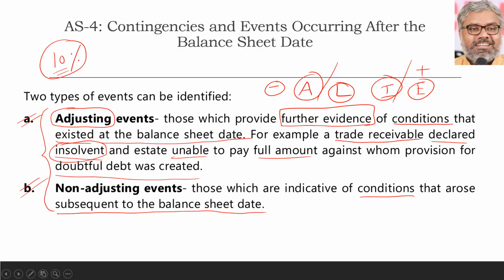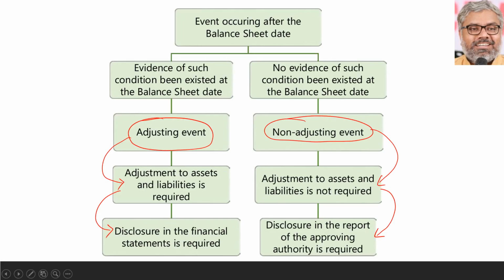The second point is whether that event is an adjusting event or a non-adjusting event. Conditions we know. It will be an adjusting event where the conditions already existed on the balance sheet date, but further evidence is now available after the balance sheet date. If not, it becomes a non-adjusting event.